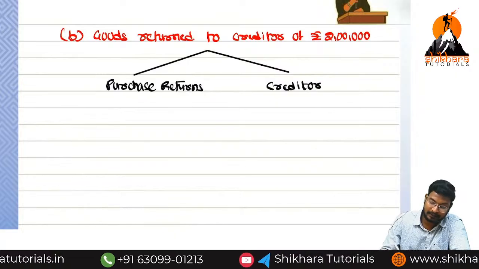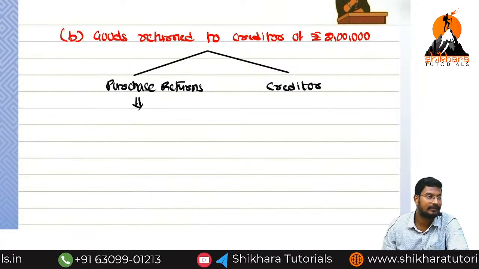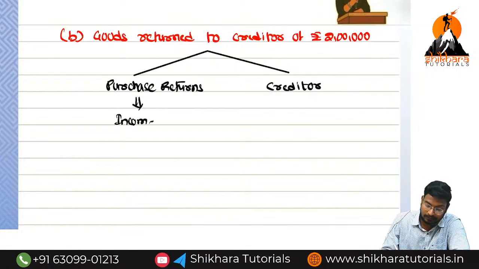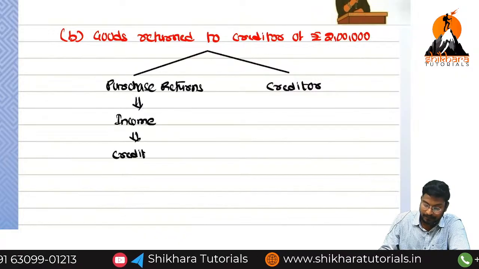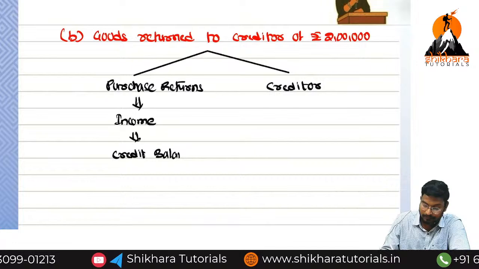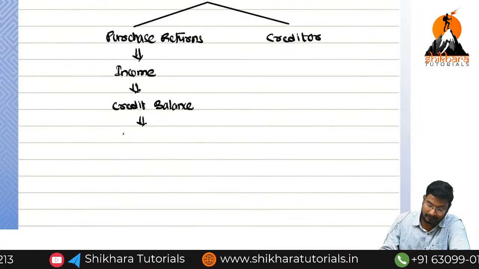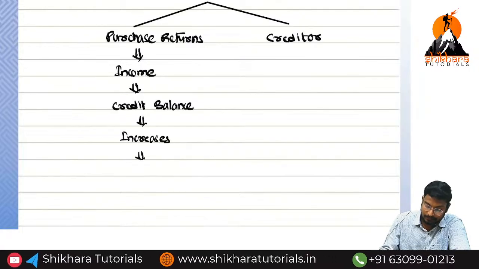So here the purchases we have considered as expenses. Then purchase returns we are considering as income, opposite. Now, income has which balance? Credit balance. So here always income increases. So what we need to do? Credit.